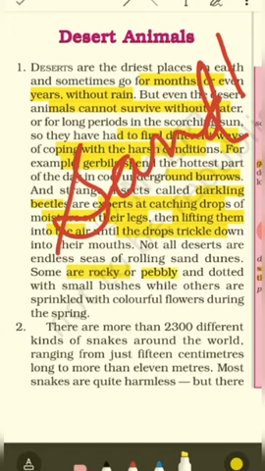Some other deserts are dotted, means they are blessed with small bushes, can be thorny bushes like cactus, while other deserts have a variety of colorful flowers growing in and around them during the spring season. Spring season, right? This wonderful season between summer and what? Summer and winter, right?